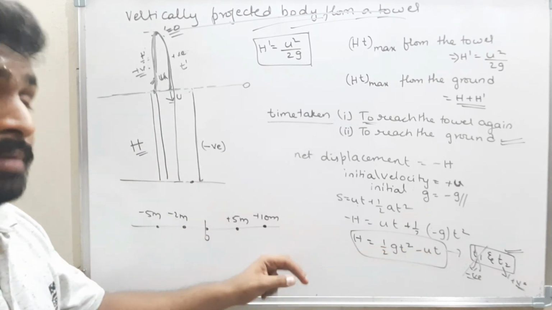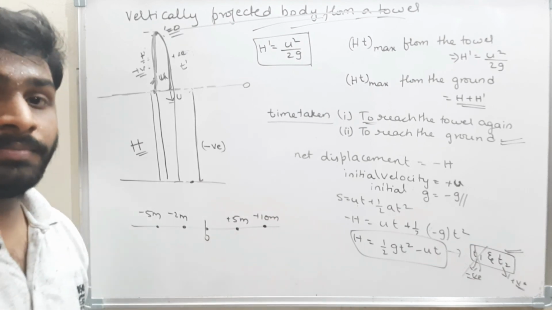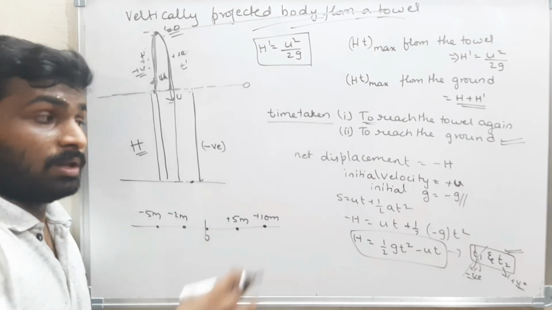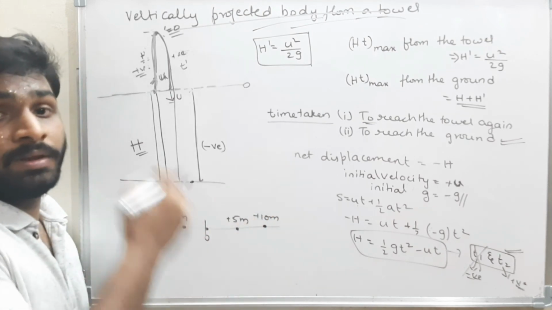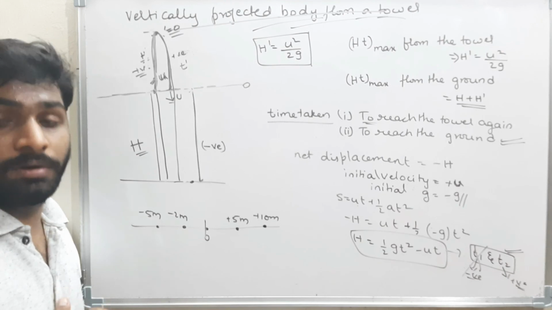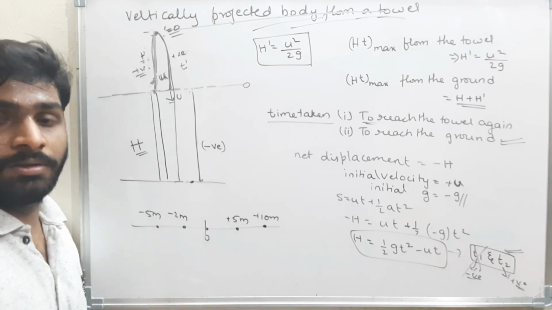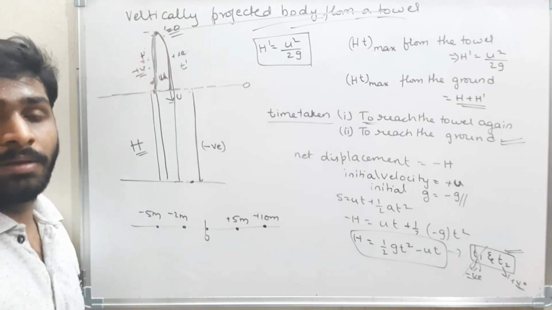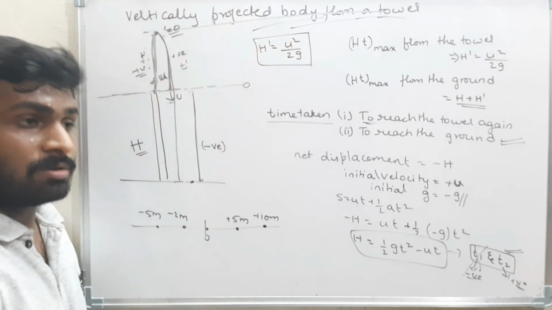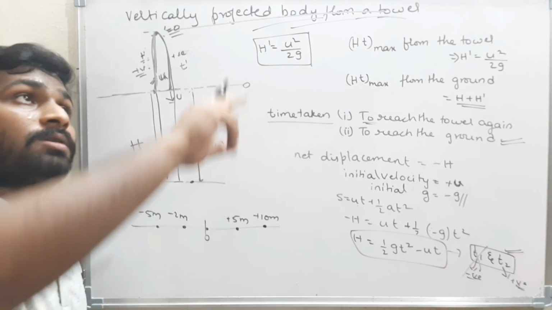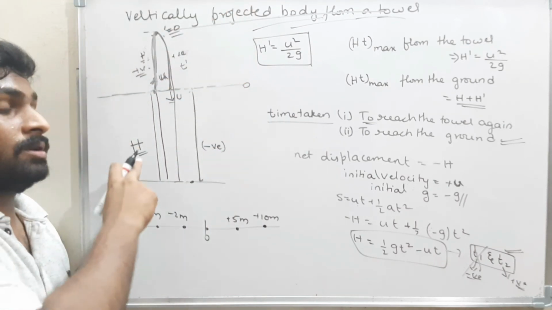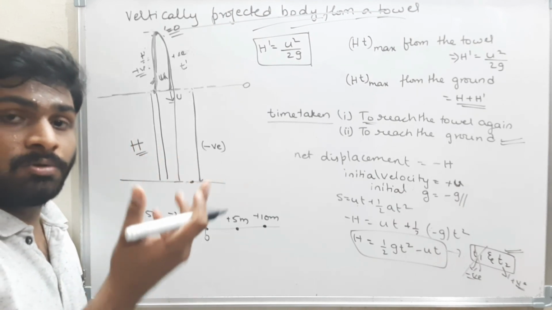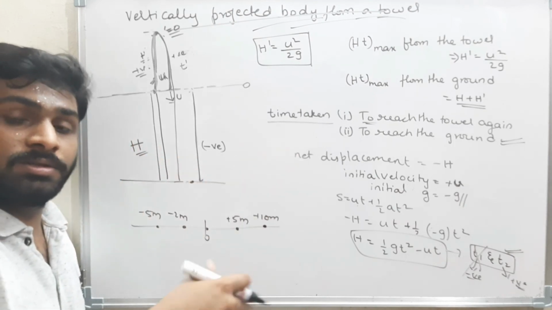Okay. The remaining concept we will see tomorrow. In the next video we will see the remaining concept and the remaining problems. There are many problems on this concept: a body vertically projected from a tower, a stone falling from a balloon which is going upwards, a body falling down while another body is moving upwards, another body thrown from a tower from a height h. These are tricky questions, and all of them and the remaining concept we will see in the next video.